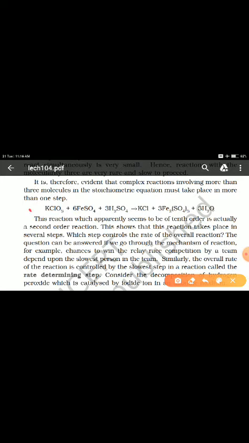How many potassium chlorate? 1. How many ferrous sulfate? 6. How many sulfuric acid? 3. In total, what is the molecularity? 10. Which means the molecularity of this particular reaction is 10, and in the sense of order, this reaction could be the 10th order.